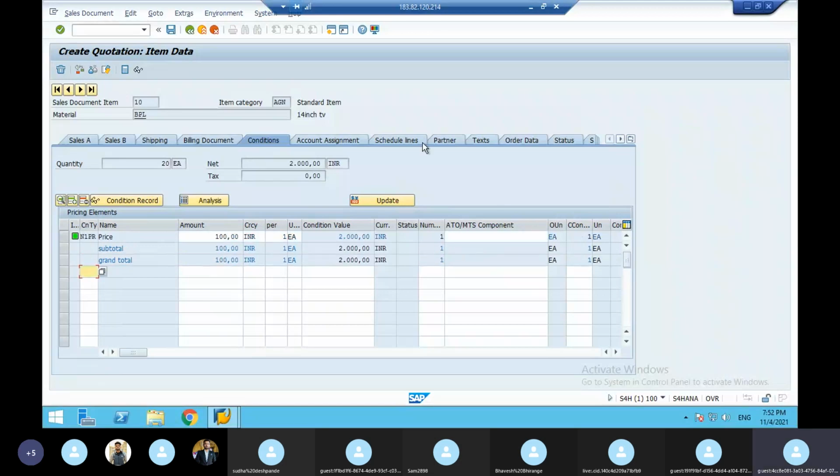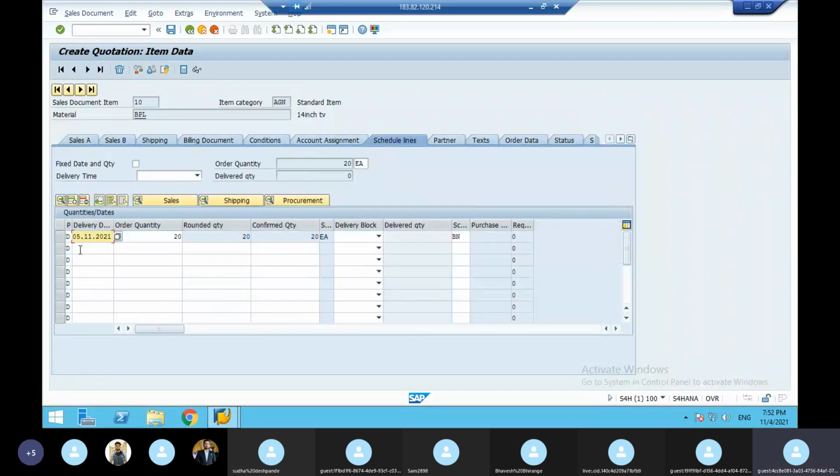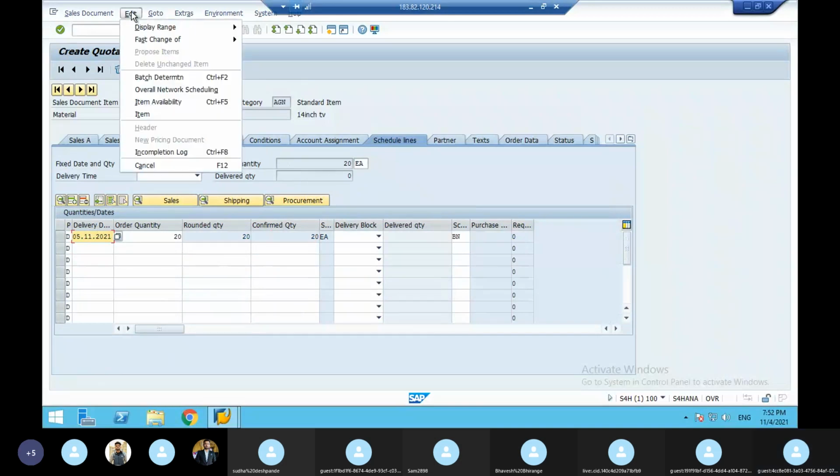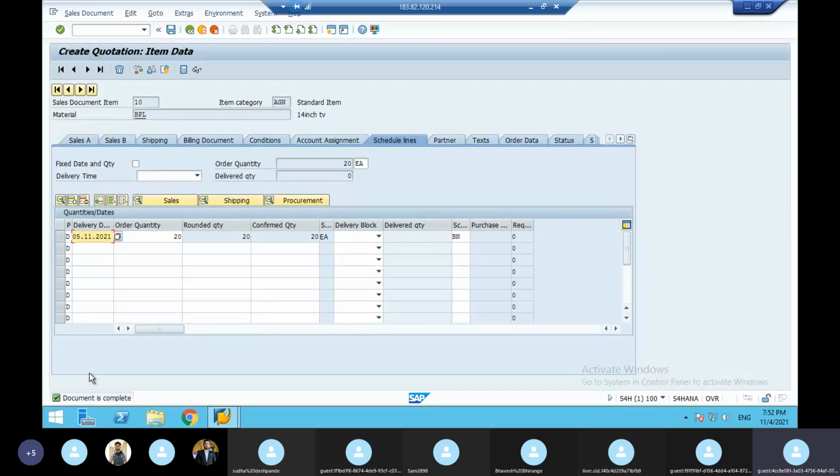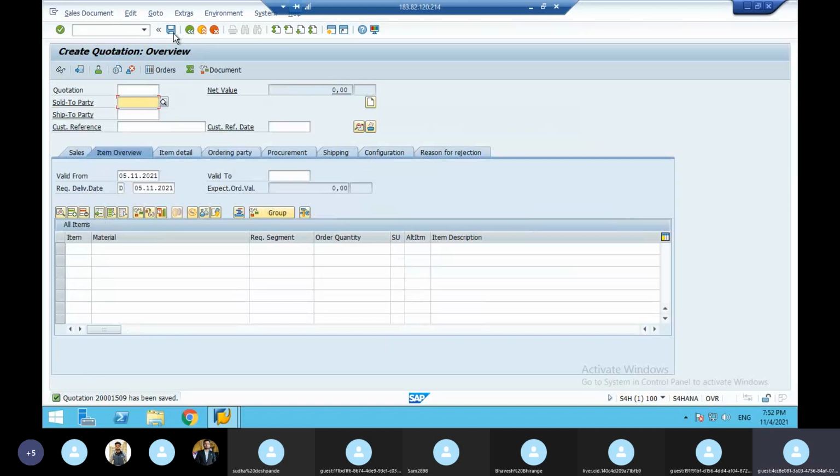Next, if you click schedule line, you can see the delivery date and confirmed quantity. So everything we are given here. Then you go to the edit, click incompletion log. Very important. The document complete. You have to save. This is quotation. So quotation is created. The number is 201509. So this is a quotation.